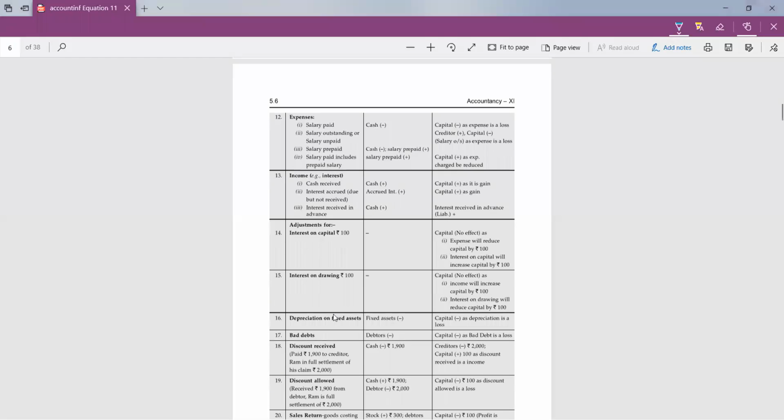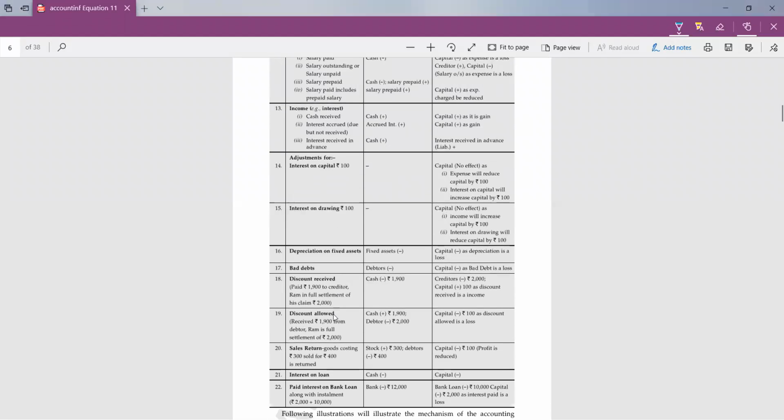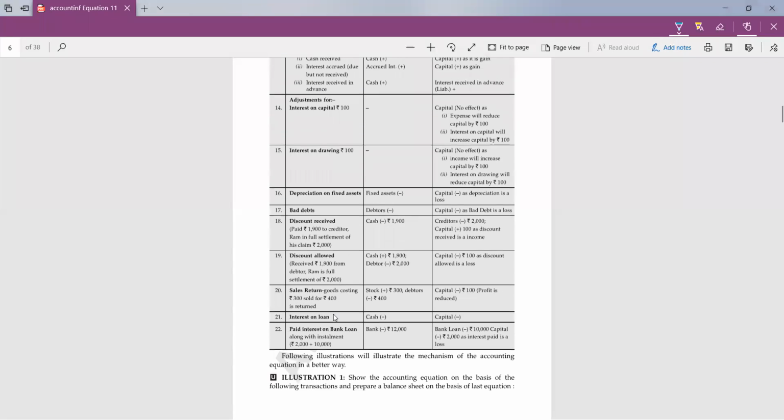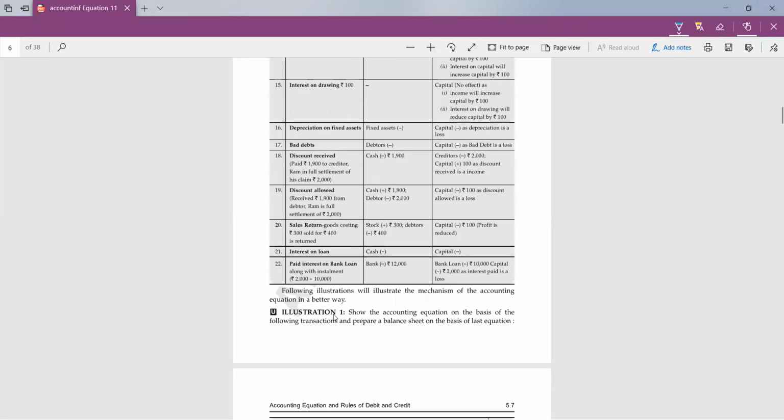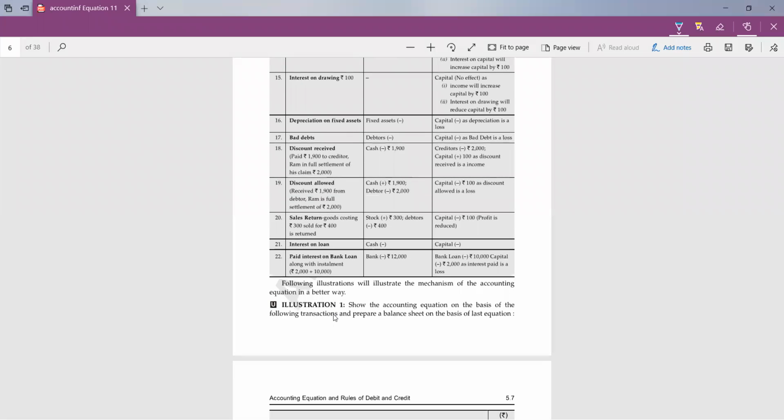Next, depreciation, interest on capital, interest on drawing, we will talk about later on, not today. So depreciation is an expense for the business. So all the expenses are deducted from capital, and depreciation means reduction in the value of fixed assets. So fixed assets will also be decreased. Okay.